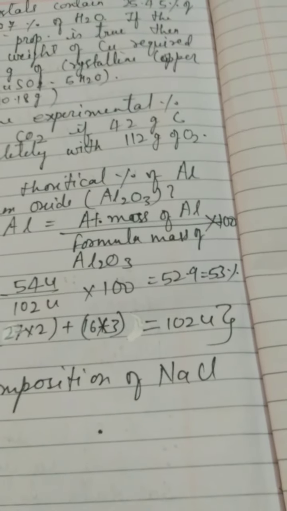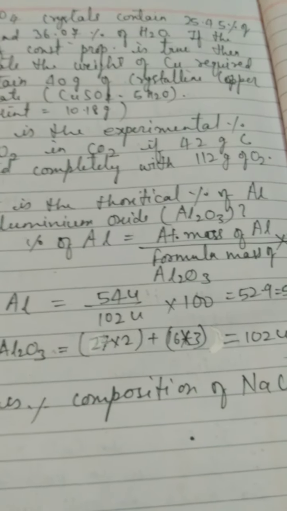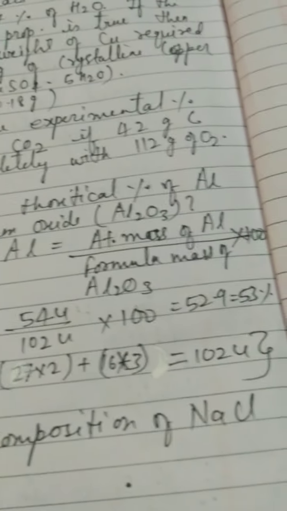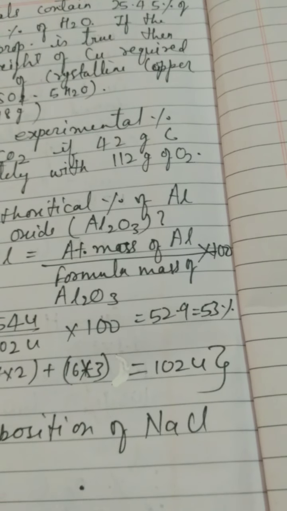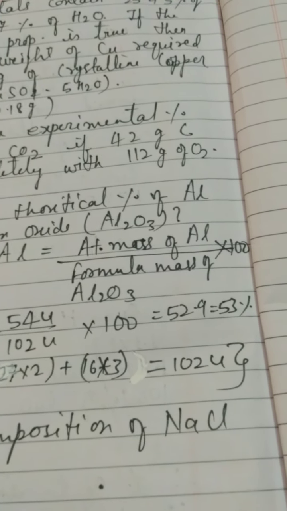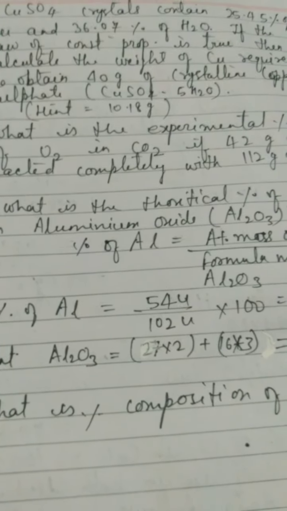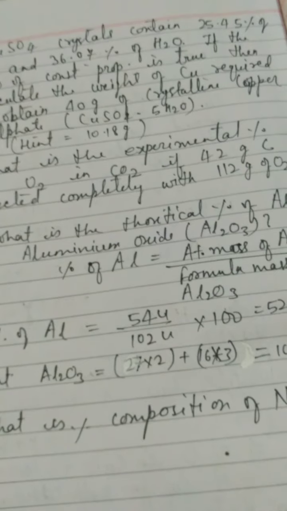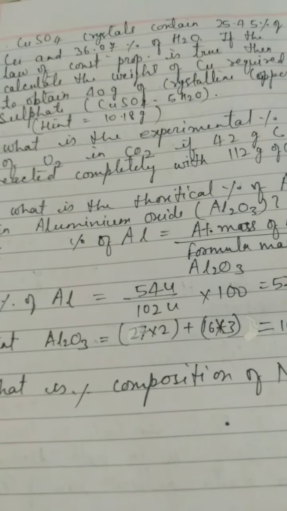Now in my last question, children, I have asked what is the percentage composition of sodium chloride. So here similarly you will answer. Because it is just based upon the question, I have not provided you the solution, but I am giving you a little hint. Sodium has the atomic mass 23 unified mass, and chlorine has the atomic mass 35.5 unified mass. So what will be the mass of sodium chloride? 23 plus 35.5. Then you will calculate the percentage composition of sodium, that is 23 divided by the addition of 23 plus 35.5, multiplied by 100, and see what percentage you get. And then again similarly for chlorine.